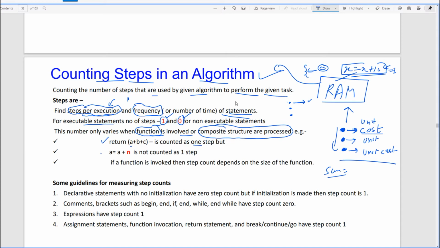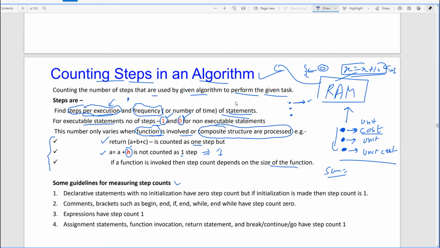But for a statement like a equals a plus n, because n is a variable here, it is not counted as step 1. So we are not going to put 1 in front of this. We will see one example, but first follow these protocols. If a function is invoked, then the step count depends on the size of the function. So these are four protocols that we need to follow.